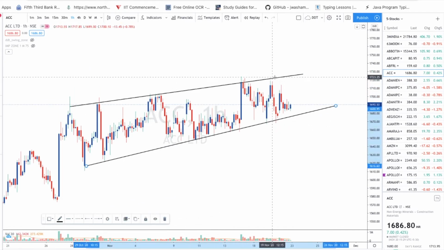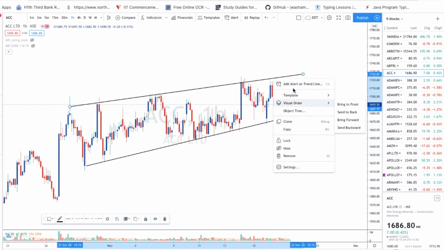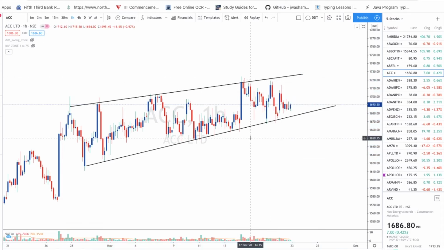Okay, so see, this is again sort of a triangle pattern. Once the breakdown or breakout happens here, I will probably go for that trade. So basically what I will do is put an alert on this trend line, and then go for that. That is what I am following, and that's the reason I am sharing these things, how we can select the stocks.